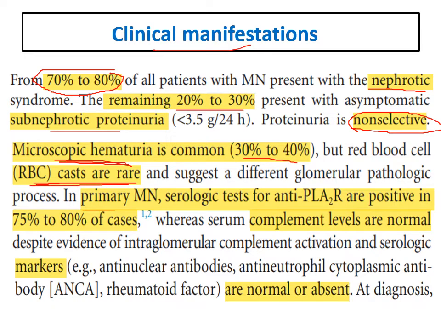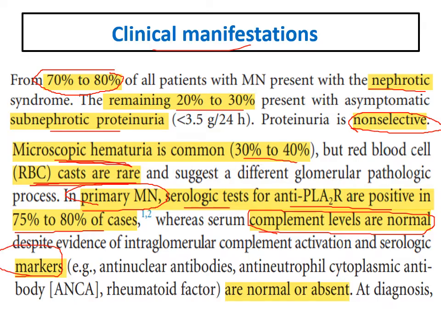In primary membranous, serological tests are very important, as we said. Patients in primary membranous are positive for anti-phospholipase A2 receptor antibodies in 75 to 80%. Complement is normal. Very important.